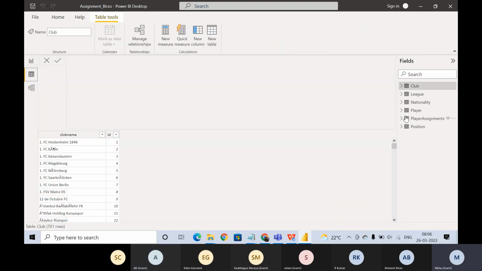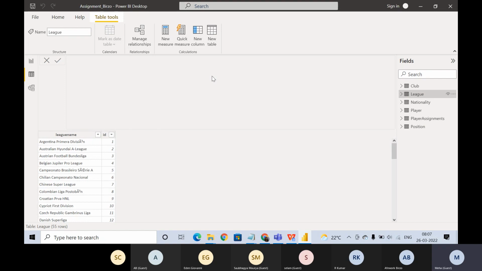What happened? Okay, we will see. This arrow, where did it go?